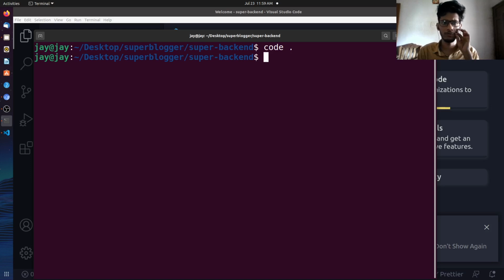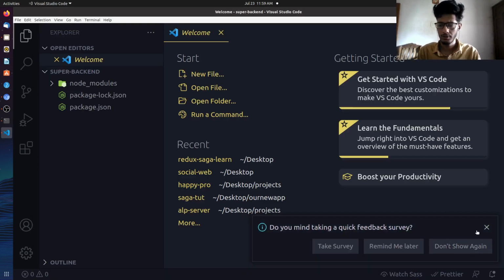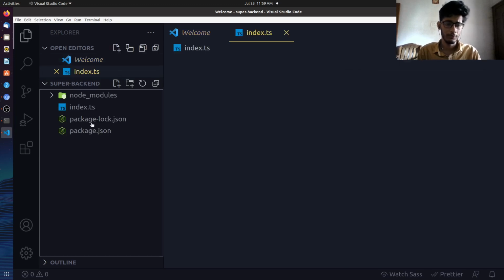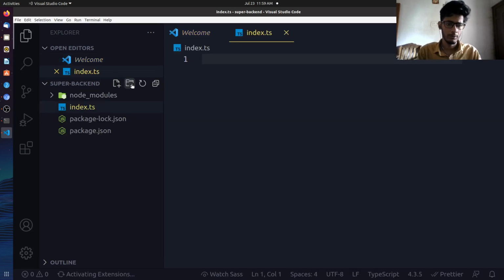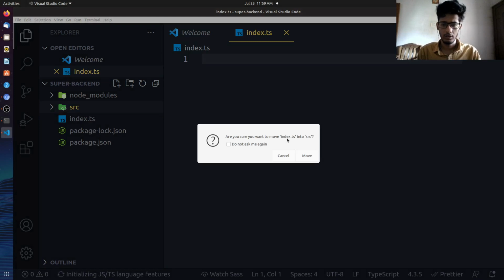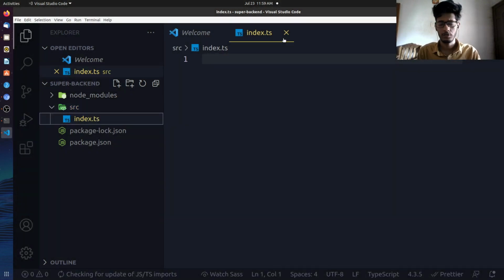Today's target is to finish off till authentication. I think tomorrow we'll be starting on the main app, right? So this is my editor. I have zoomed it a lot so that you can see the code properly. The first thing I'll be doing is creating an index.ts file, which is a TypeScript file, and not over here. Basically, we'll be creating a src folder. Inside that, we'll have this index.ts file. Okay. And let's move this there. We have the index.ts file.